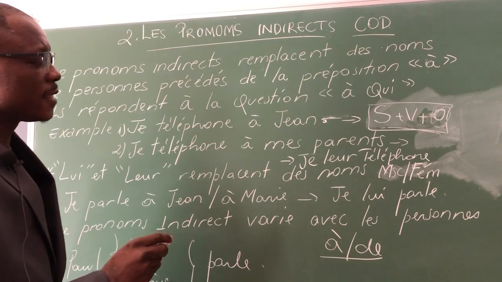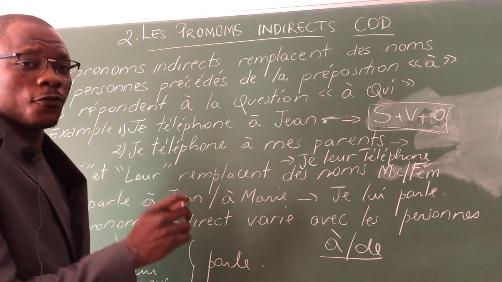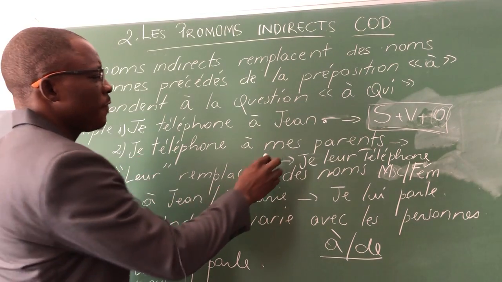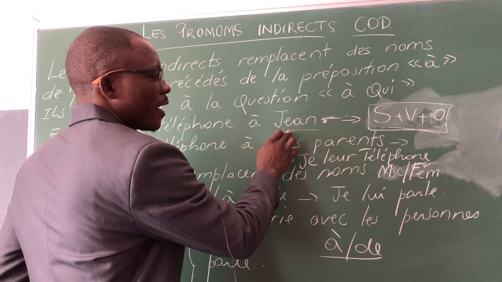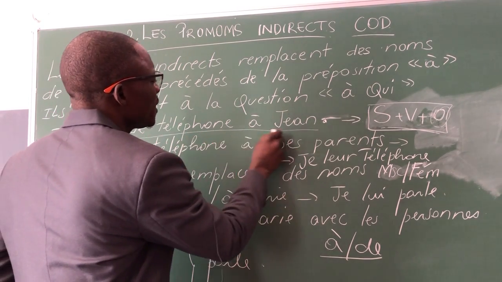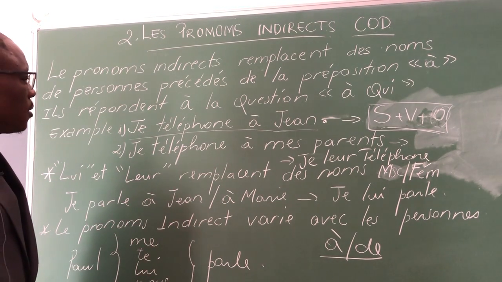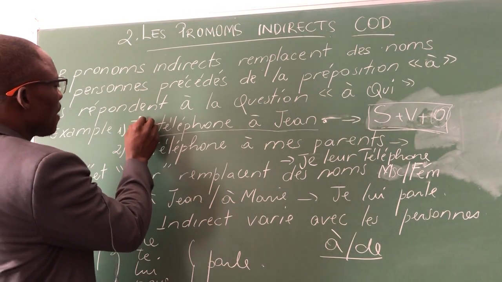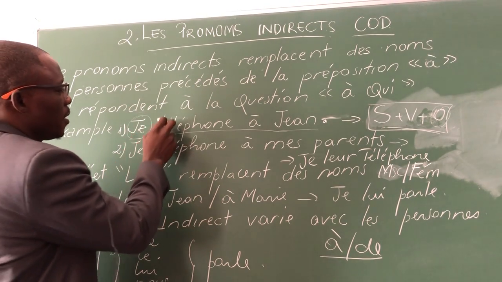Now, to get the exact indirect object, for you to find out if this object is indirect or direct, first of all, you have to see the structure of this sentence. We have the subject here. This je is the subject.